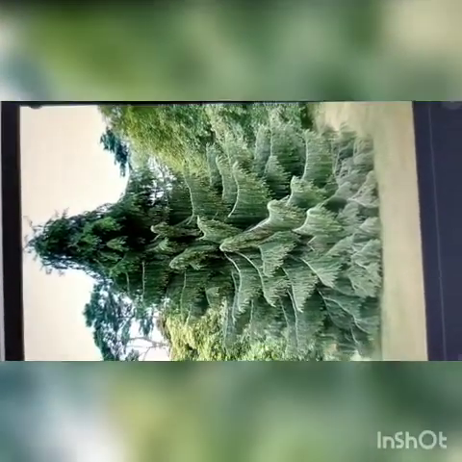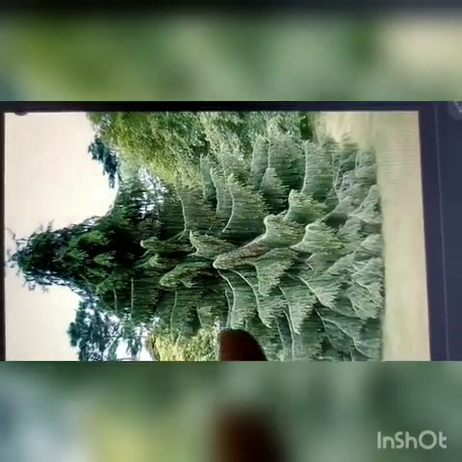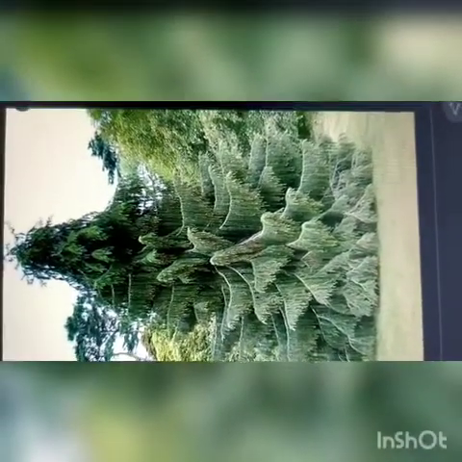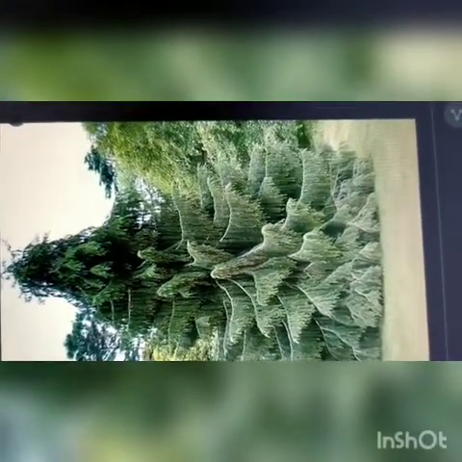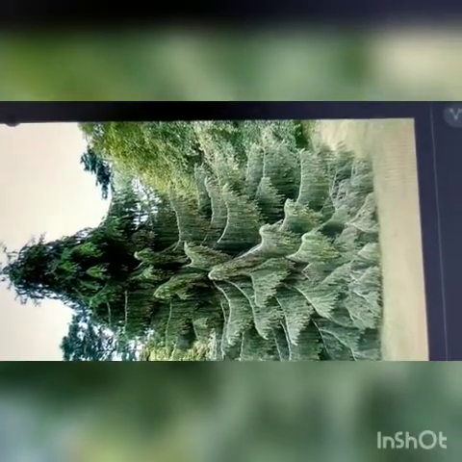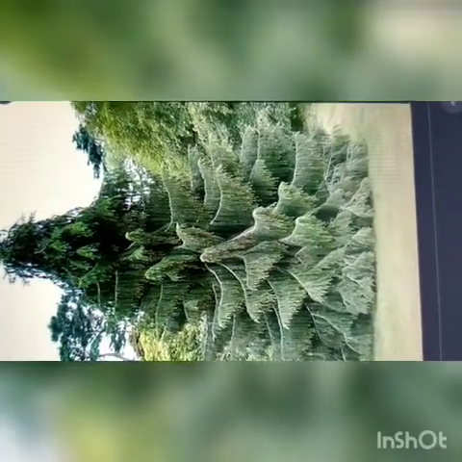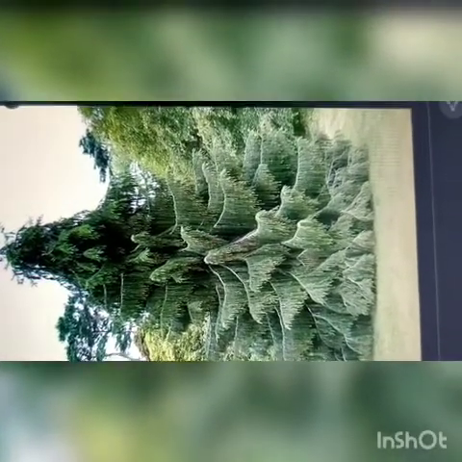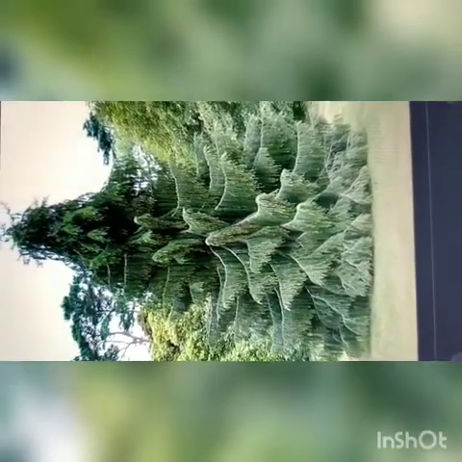You can also observe in this image that the color of the leaves is dark green. The dark color of the leaves allows more solar heat, meaning light, to be absorbed so that they can perform photosynthesis.